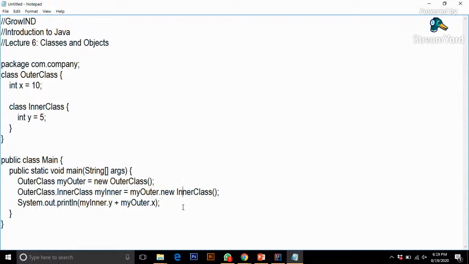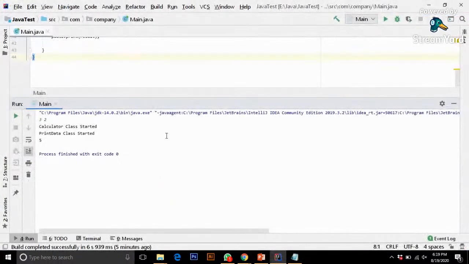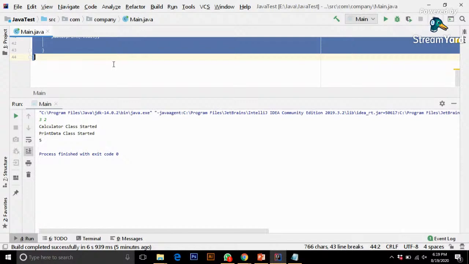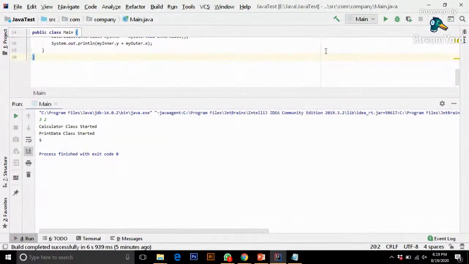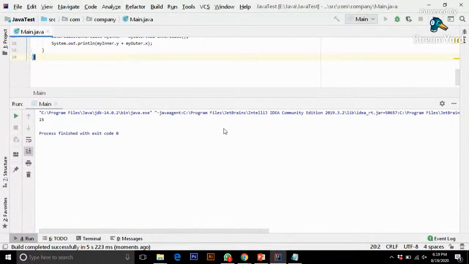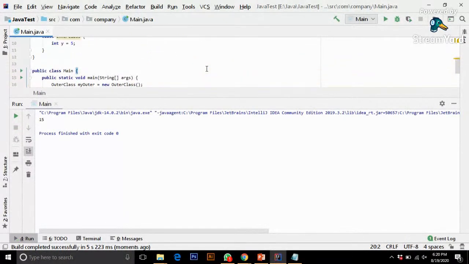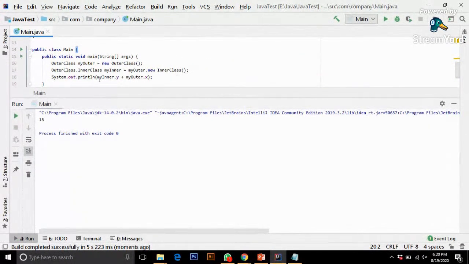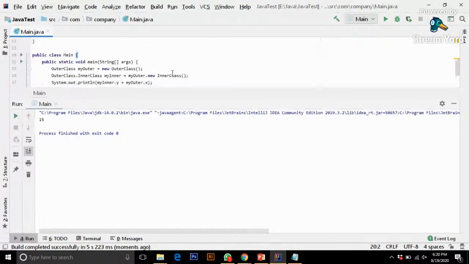Now let's run this code and see what the output is. 15, because it's printing my y and x. So this is how we use our classes.